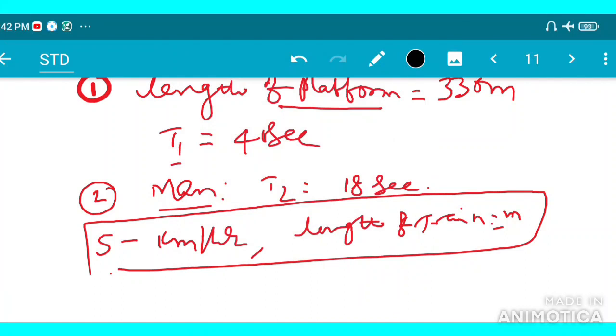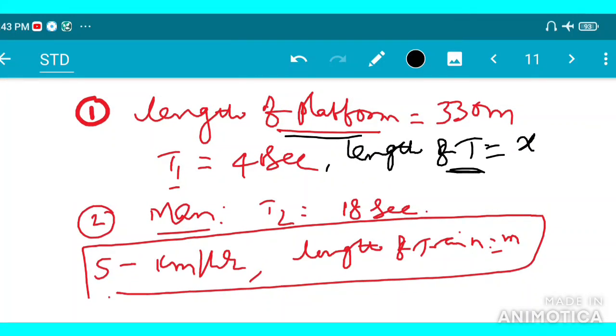In this case, let the length of the train be x. The length of the train we can consider as x, and in both cases the length of the train is x.